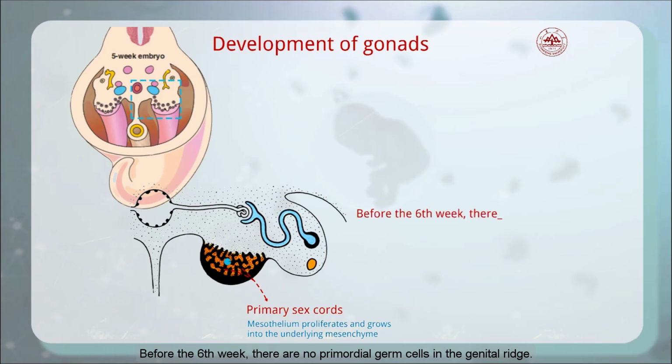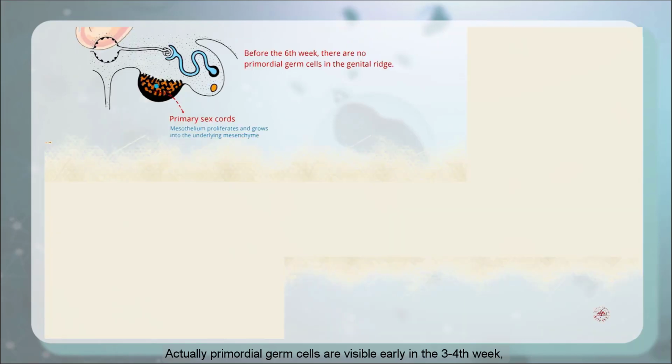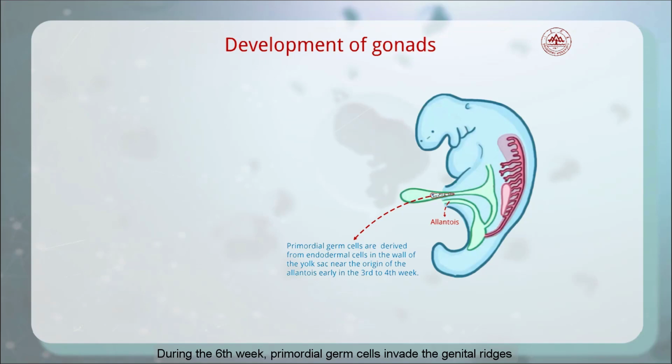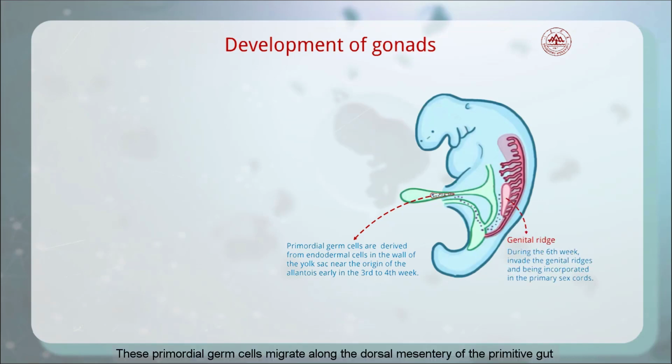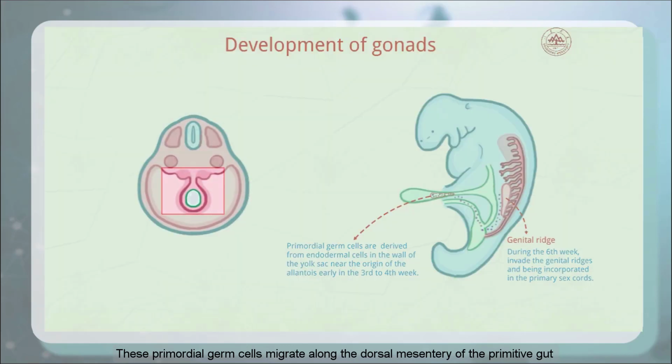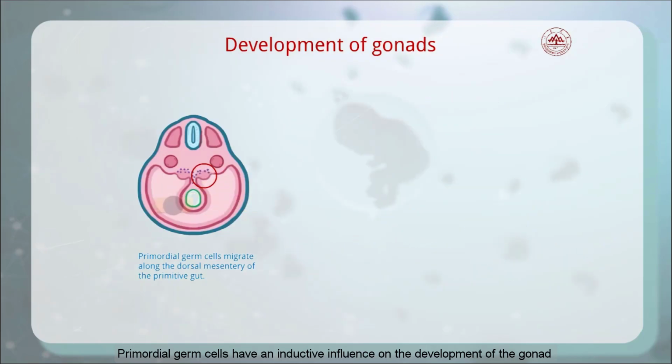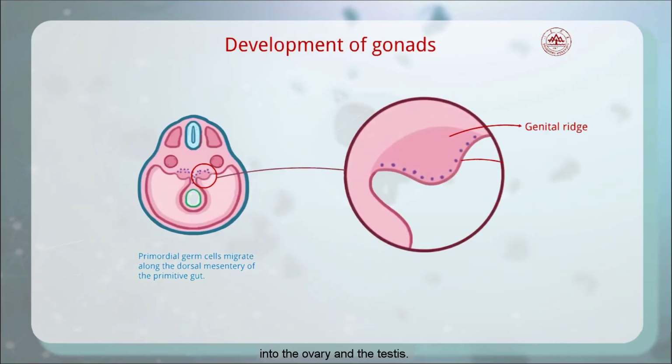Before the 6th week, there are no primordial germ cells in the genital ridge. Actually, primordial germ cells are visible early in the 3rd to 4th week, derived from endodermal cells in the wall of the yolk sac, near the origin of the allantois. During the 6th week, primordial germ cells migrate along the dorsal mesentery of the primitive gut, invade the genital ridge and are incorporated in the primary sex cords. Primordial germ cells have an inductive influence on the development of the gonad into the ovary and the testes.